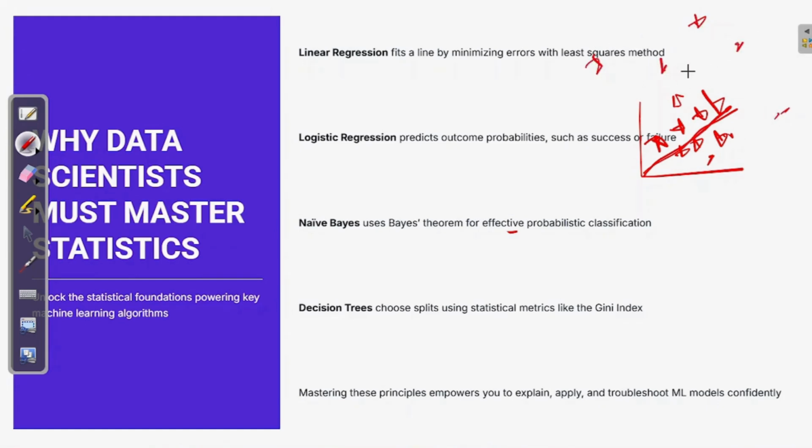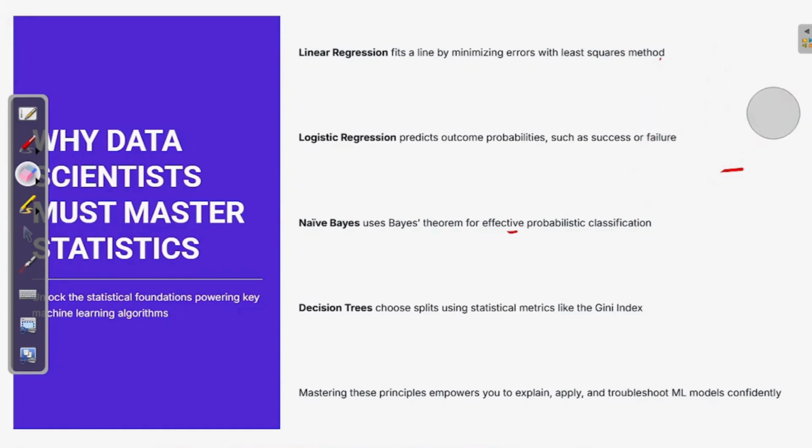If you don't treat this data, your line might go this way and it will leave a lot of normally distributed data points. So statistics helps you understand what you can achieve with the same data.